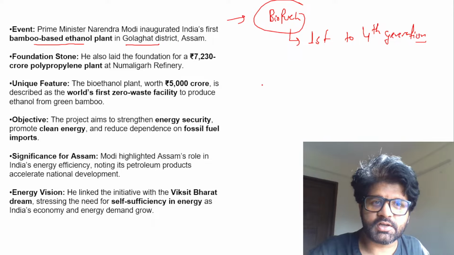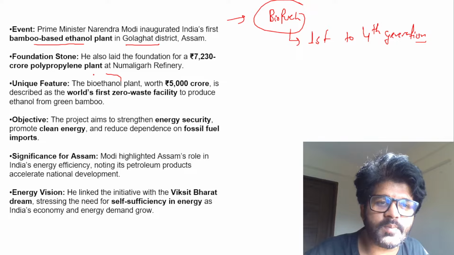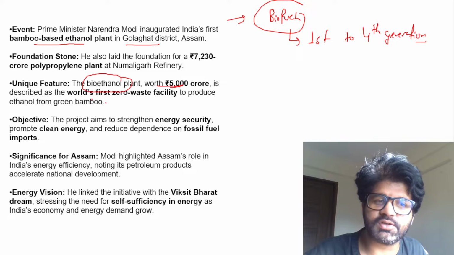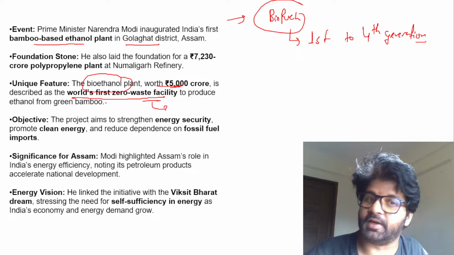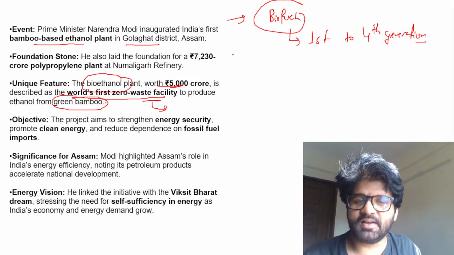Let's focus. So it is in Assam, first bamboo-based ethanol plant. Keep it in mind. Unique feature: the bioethanol plant worth 5,000 crore is described as the world's first zero waste facility. No waste would be produced. Green bamboo. Oh my God. So earlier.